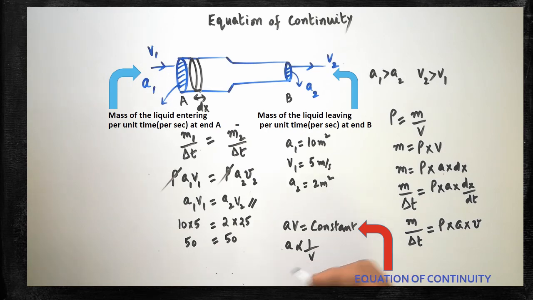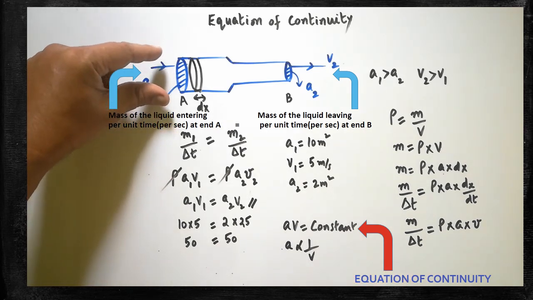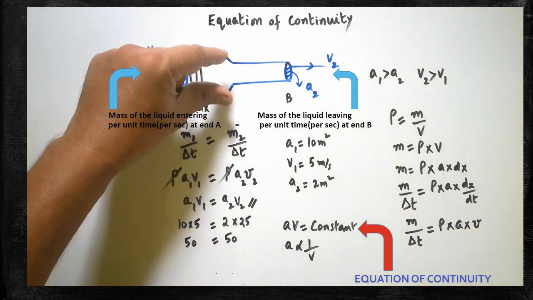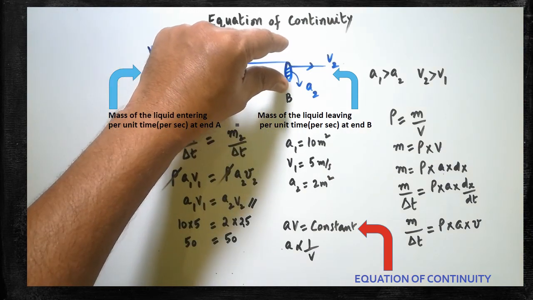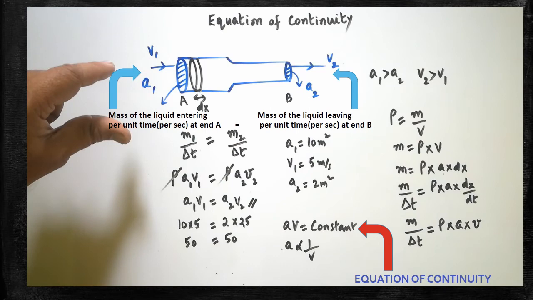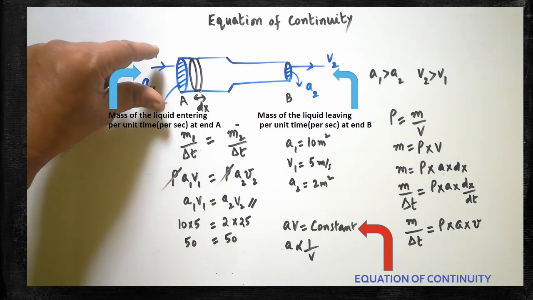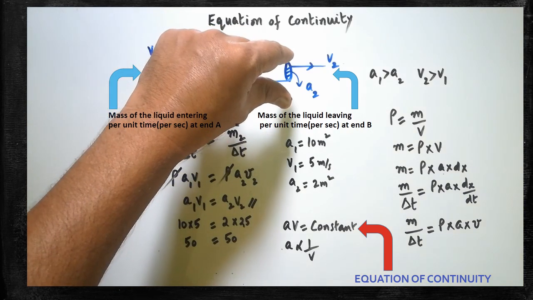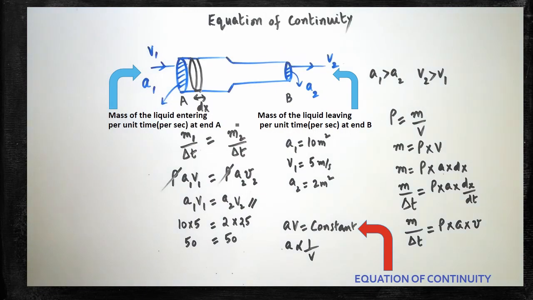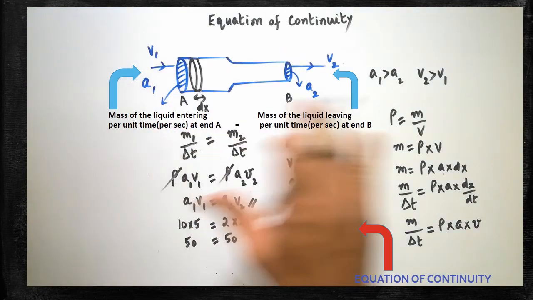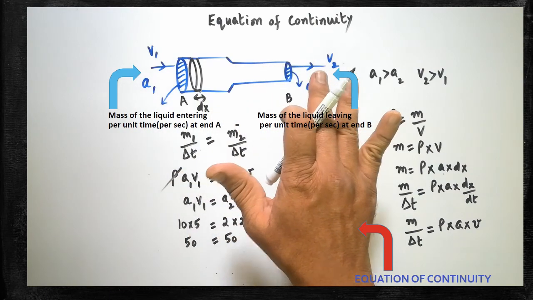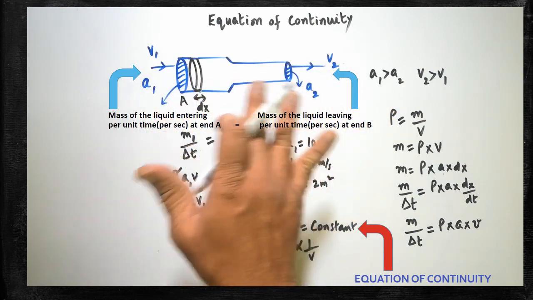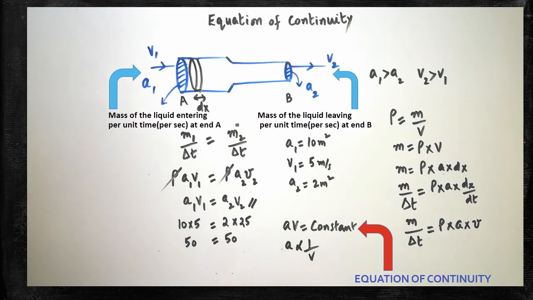Why is it called continuity? The mass of the liquid entering at A per unit time will be equal to the mass of the liquid leaving at B per unit time. Again I will repeat, volume of the liquid flowing per unit time will be equal to volume of the liquid leaving at B per unit time. Volume and mass both are same. It continues. There is no change in the volume as well as mass per unit time at both the ends. Both of them must be same. But the factor velocity is changing. That's why this is called the equation of continuity.